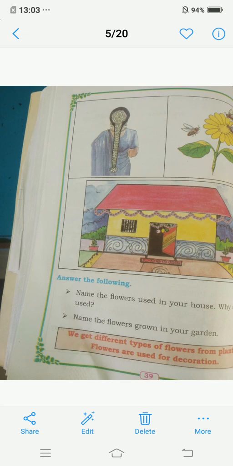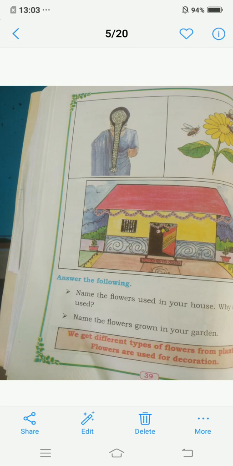Next, name the flowers grown in your garden. Which flowers will you grow in your garden? You must say the names, for example rose, sunflower, lotus, hibiscus. Like that we must write there.